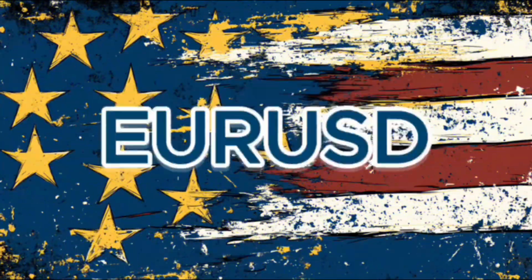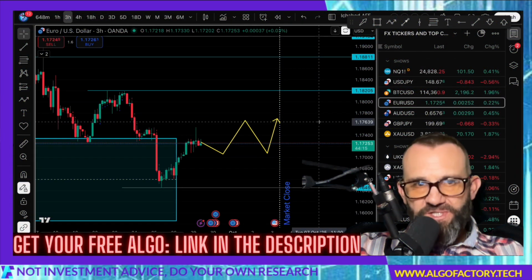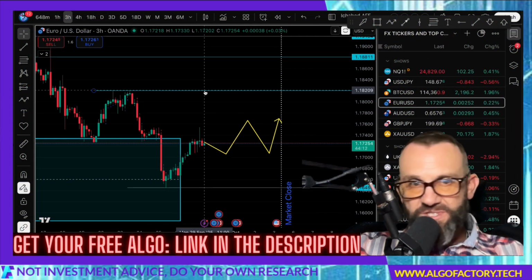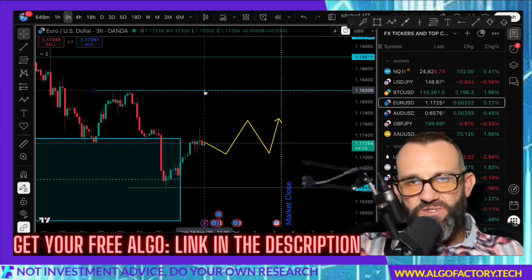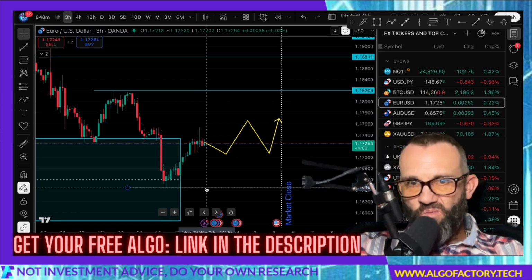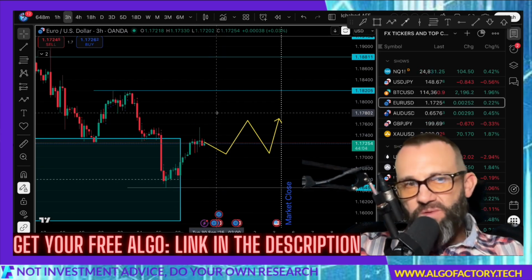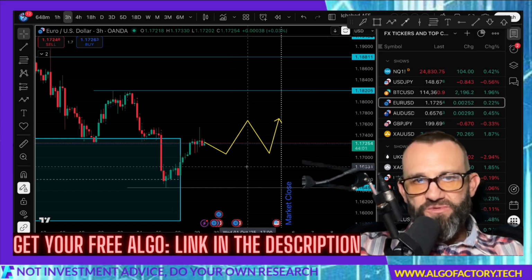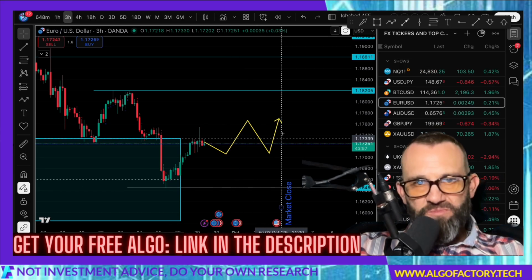Let's look at the euro. EURUSD, not expecting a lot. The areas I look for resistance and support are going to be 118.20 for the resistance and 116.46. I don't think the price will go above or below those two areas. I think we just get a sideways move into the week.